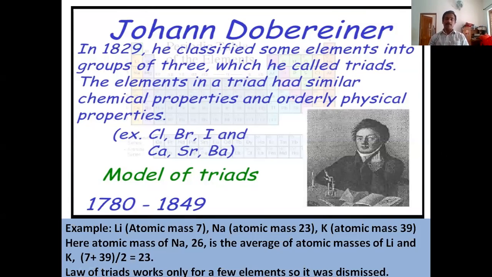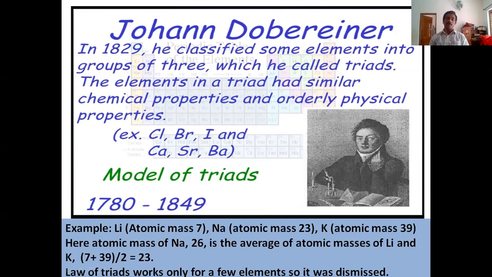And here you can see examples: chlorine, bromine, iodine; calcium, strontium, barium; lithium, sodium, potassium. He classified these elements on the basis of a law known as the law of triads. That is explained in the example: lithium, sodium, potassium. What is the atomic mass of lithium? 7. Sodium 23 and potassium 39.